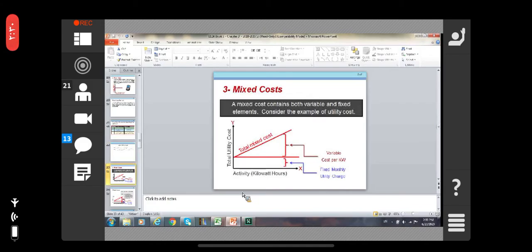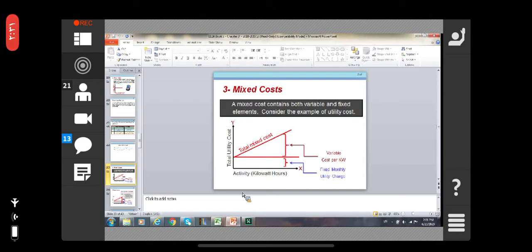There is one cost that is called the mixed cost. A mixed cost contains both variable and fixed elements. Consider the example of utility cost. The total utility, the activity, kilowatts, you can say is a mixed cost.